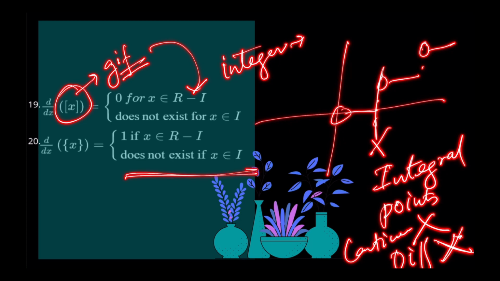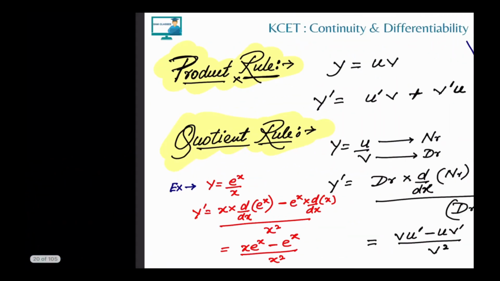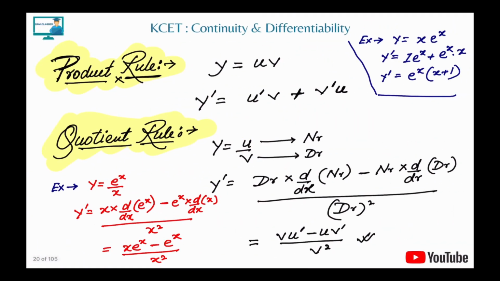Now coming to very simple rules. You have already applied these from class 11th, but I just wanted to go through them so that you have everything in one place. Let's say we have two different functions, one is x and one is e power x. One is a polynomial function, the other is an exponential function. So we use the product rule. The product rule says: differentiate one of the functions and leave the other as it is, don't disturb it. Then differentiate the second one and leave the first as it is.